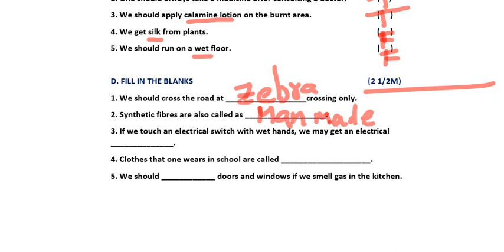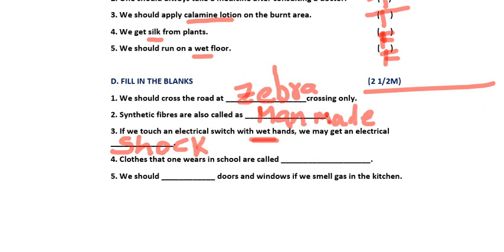Next, third one. If we touch an electrical switch with wet hands, we may get an electrical dash. What will happen if you touch the electrical switch with wet hands? I said wet means hands. So if we touch the electrical switch with wet hands, we may get an electrical shock. Yes or no? What is the spelling of shock? S-H-O-C-K. So this is the answer, shock.